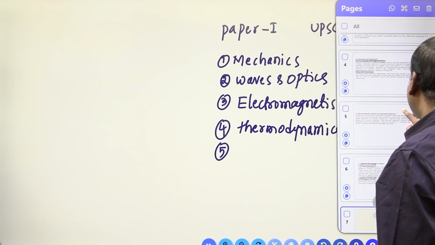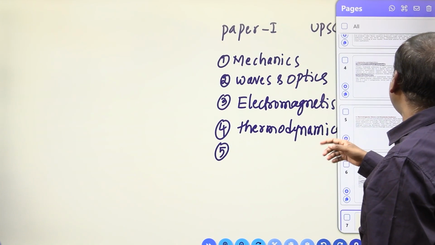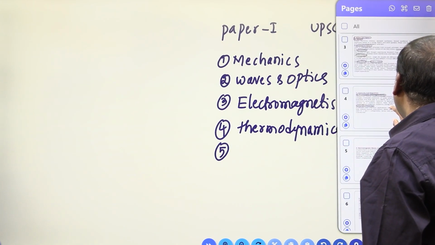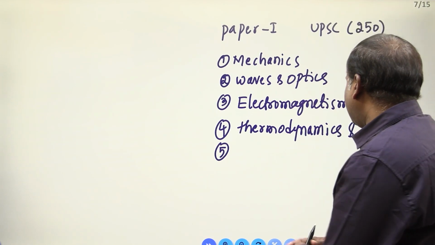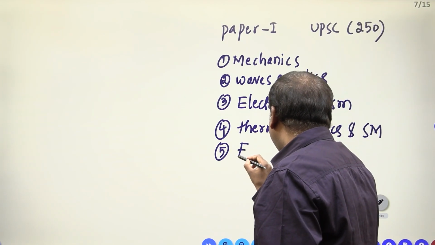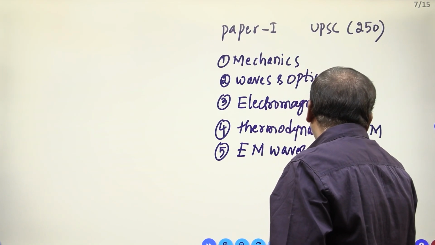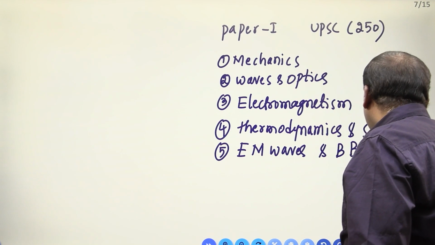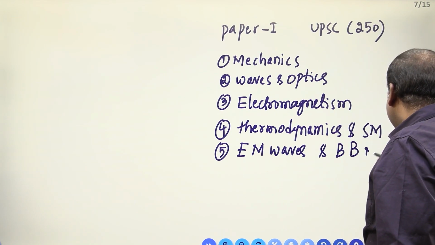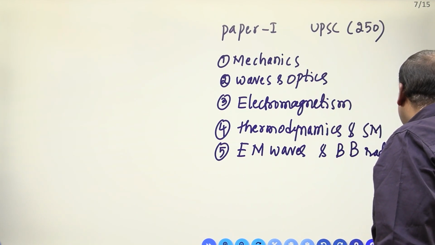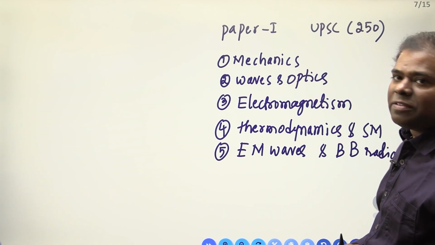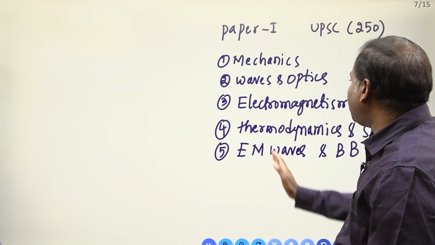Electromagnetism, their black body radiation also included. These are the 5 papers.